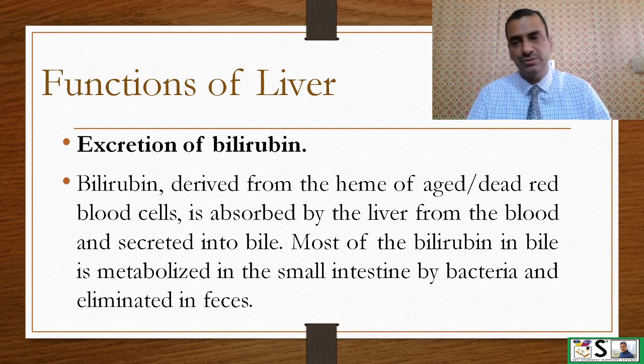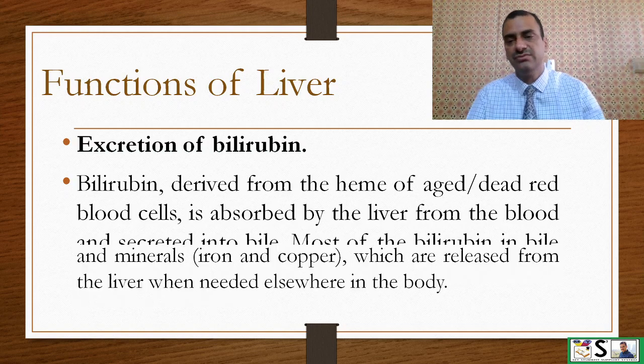Excretion of bilirubin. The bilirubin derived from the heme of aged and dead RBCs is absorbed by the liver from the blood and excreted into bile. Most of the bilirubin in bile is metabolized by small intestinal bacteria and eliminated in the feces.